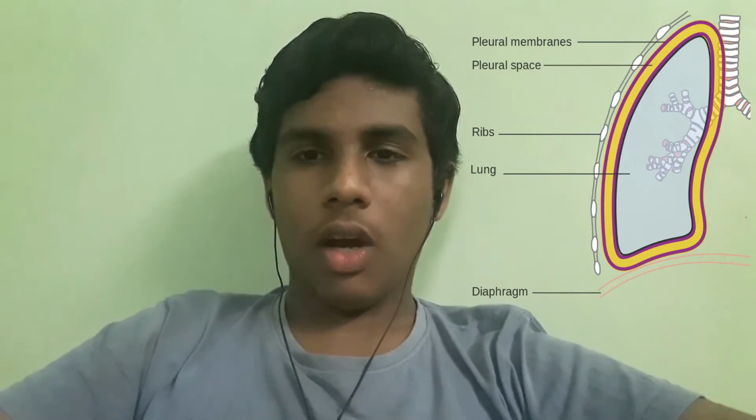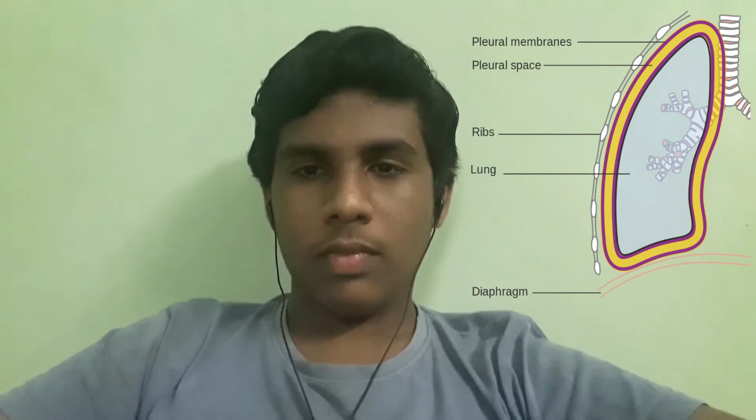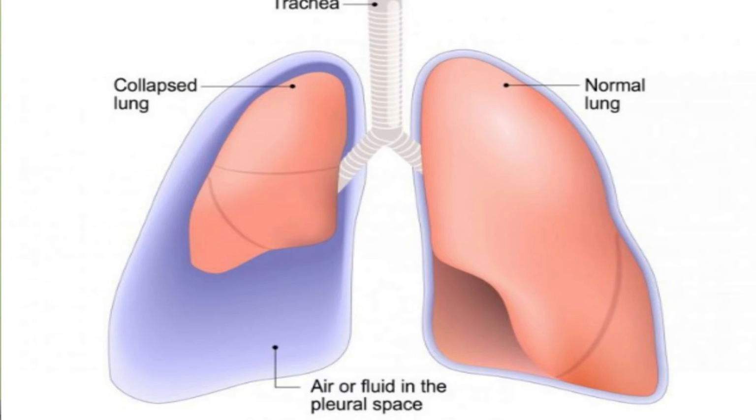The next disease we are going to see about is pneumothorax. It is also called collapsed lung. This disease occurs when air enters into our pleural space. Pleural space is the gap between the two layers of pleura. Pleura is the outer lining of the lungs. The air entered in the pleural space can build up pressure. This pushes the lungs and makes them collapse partially or sometimes fully.